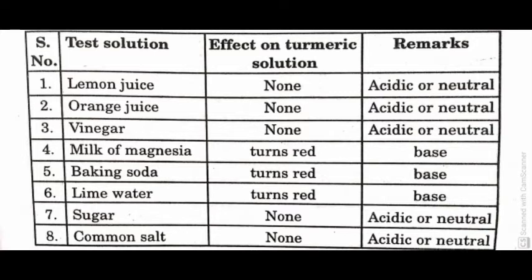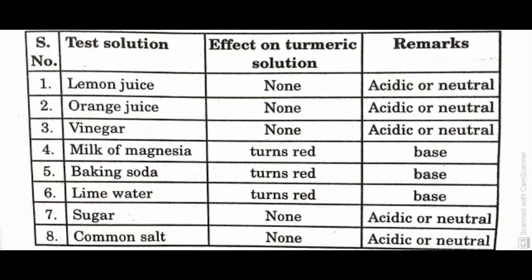Lemon juice, effect on turmeric solution: none. Remarks: acid or neutral. Orange juice, none, acid or neutral. Vinegar, none, acid or neutral. Milk of magnesia, effect on turmeric solution: turns red, because it is a base. Baking soda turns red, base. Lime water turns red, base. Sugar, none, acid or neutral. Common salt, none, acid or neutral.